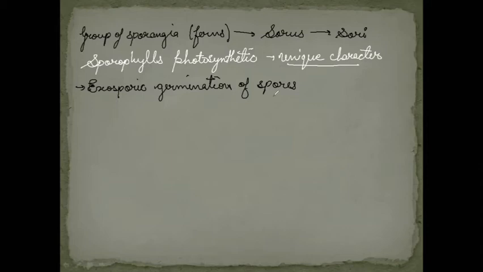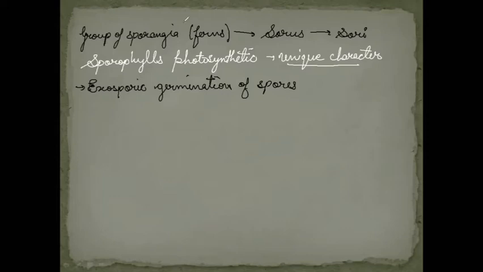And these gametophytes will grow in the soil. So the gametophytes are completely independent of sporophyte, and sporophyte is completely independent of gametophytes. So what we can say here, there is an independent alternation of generation.